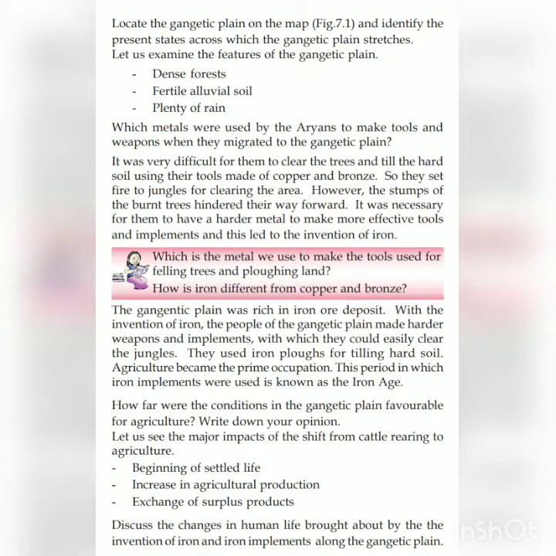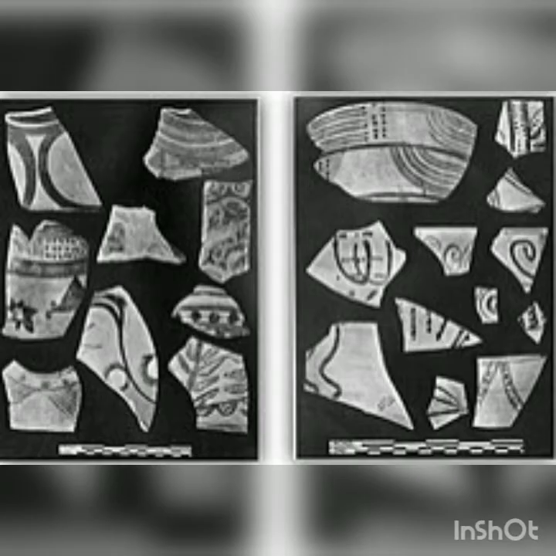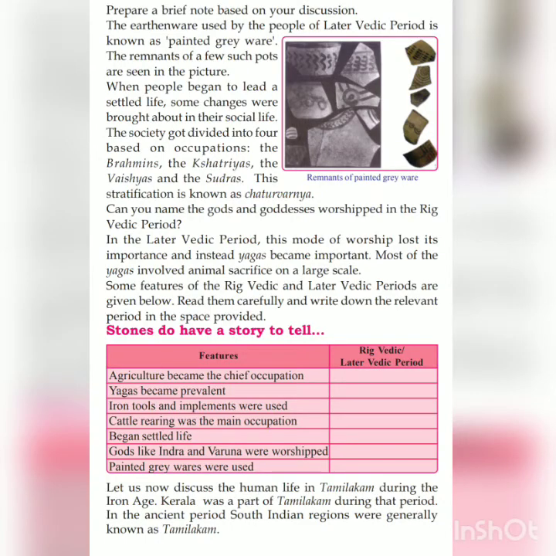Children, what are the major impacts of the shift from cattle rearing to agriculture? First one, beginning of settled life. Second one, increase in agriculture production. Third one, exchange of surplus products. The earthenware used by the people of the later Vedic period is known as painted grey ware. The remnants of a few such pots are seen in your textbook.